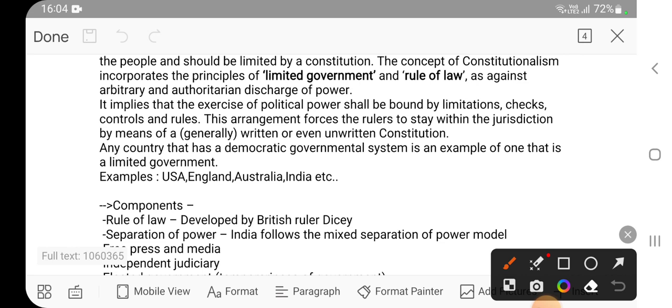It means there is no particular body or authority which sits in a particular place at a particular time to create the constitution. As time passes, by the months, days and years, the legislature makes certain laws and the judiciary passes certain judgments. Based on those laws and judgments, the constitution comes into place.